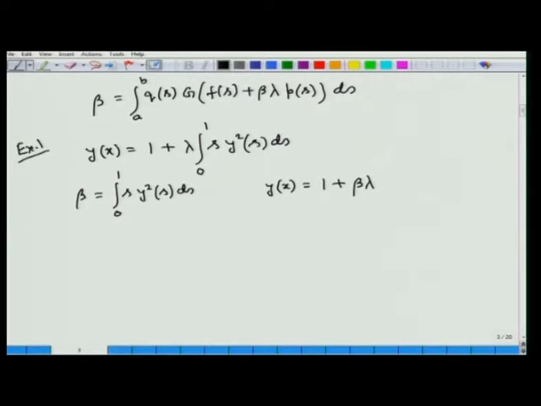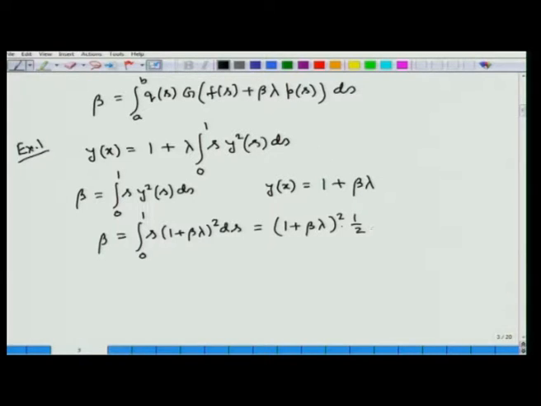Now, if we substitute this expression for y x in the expression for beta, then we can find beta equal to integral 0 to 1 s times (1 plus beta lambda) whole square ds, and evaluating this integral we find this is equal to (1 plus beta lambda) whole square multiplied by half.